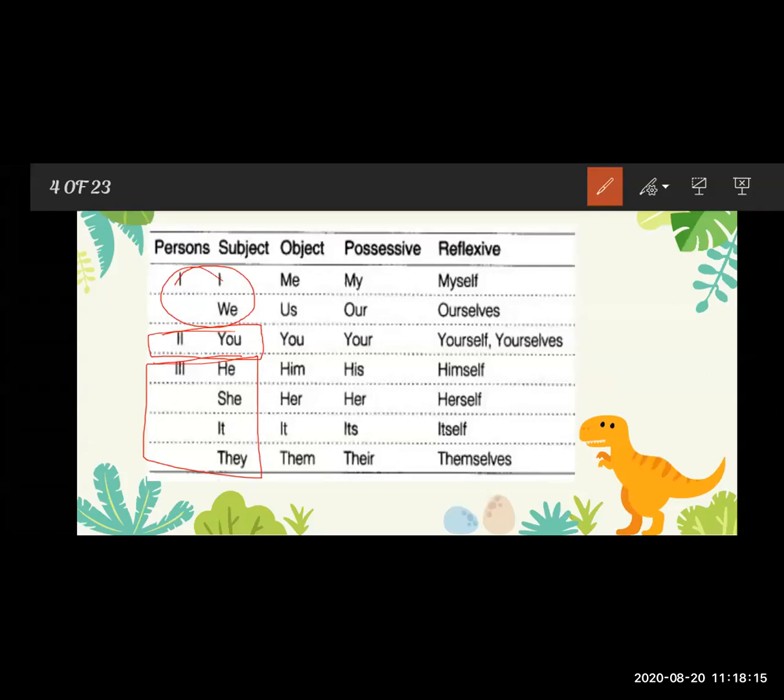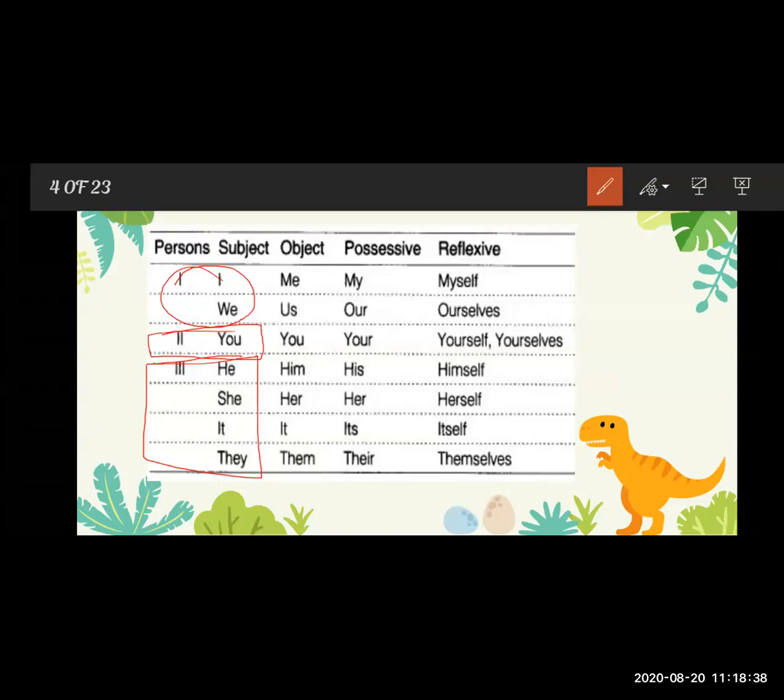So I, we, you, he, she, it, and they are the subject pronouns, which we use as a subject in the sentence. In the first slide we saw one example: Ram is a boy.